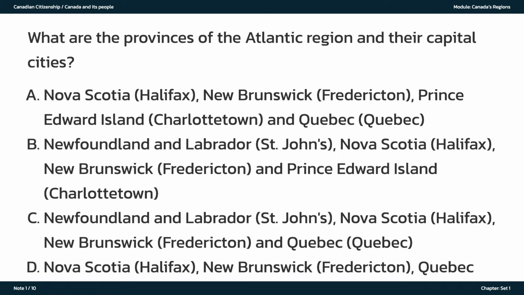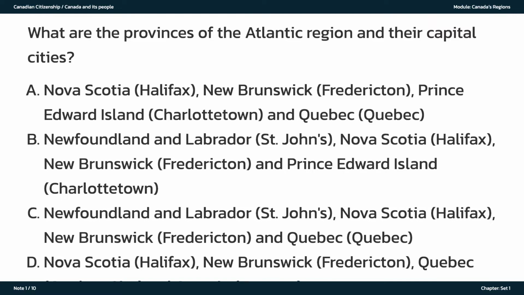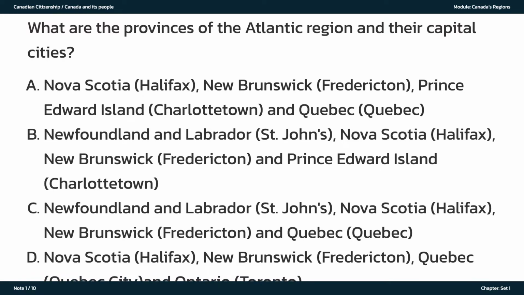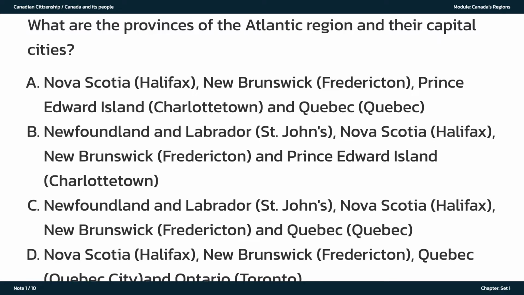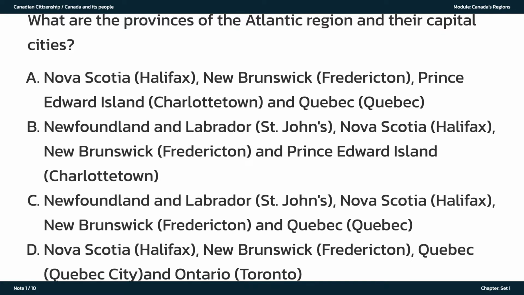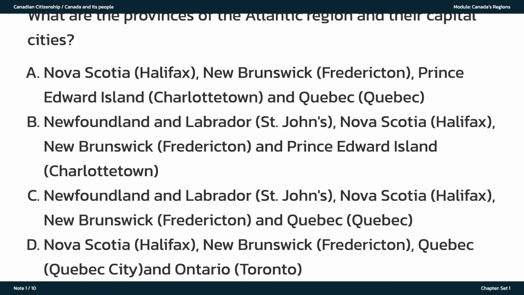What are the provinces of the Atlantic region and their capital cities? A. Nova Scotia, Halifax, New Brunswick, Fredericton, Prince Edward Island, Charlottetown, and Quebec, Quebec. B. Newfoundland and Labrador, St. John's, Nova Scotia, Halifax, New Brunswick, Fredericton, and Prince Edward Island, Charlottetown.